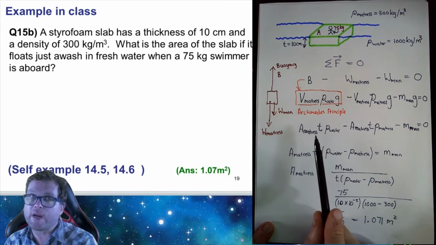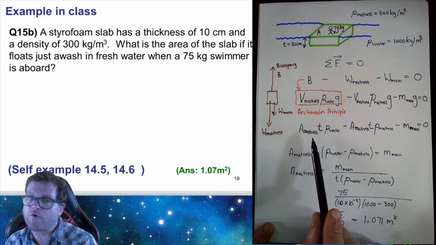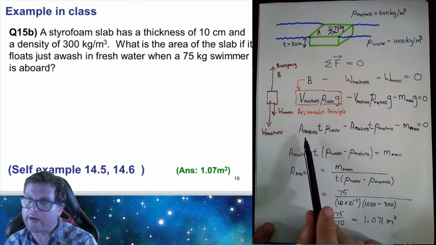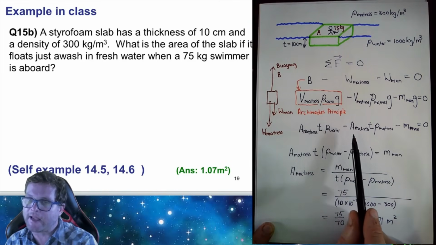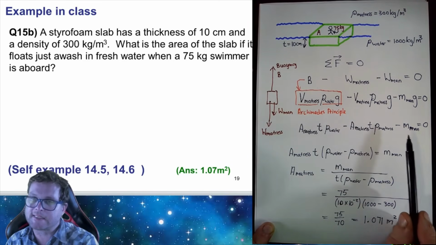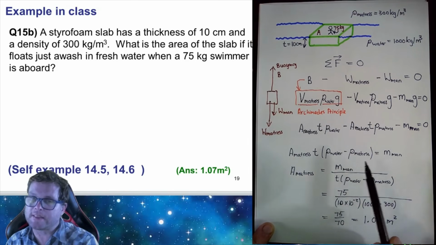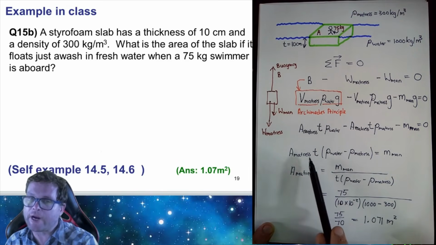Now we can rearrange to make the area of the mattress the subject of the formula. The area of the mattress is in this term and in this term, but it doesn't appear in this term here. So I've taken the mass of the man to that side, and taken the area of the mattress and the thickness out as common factors.